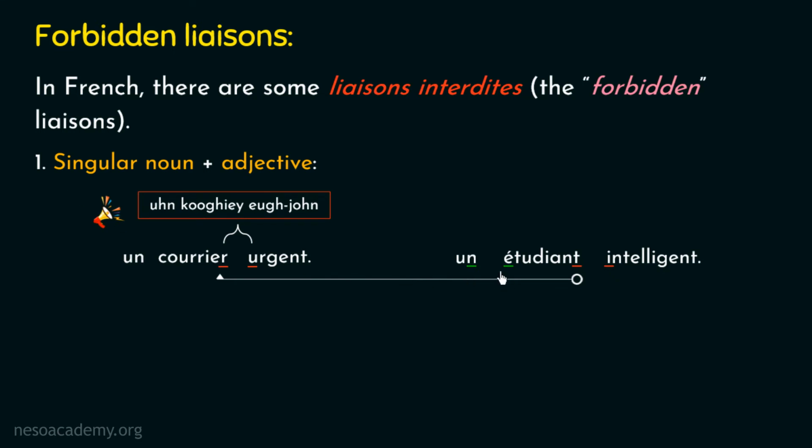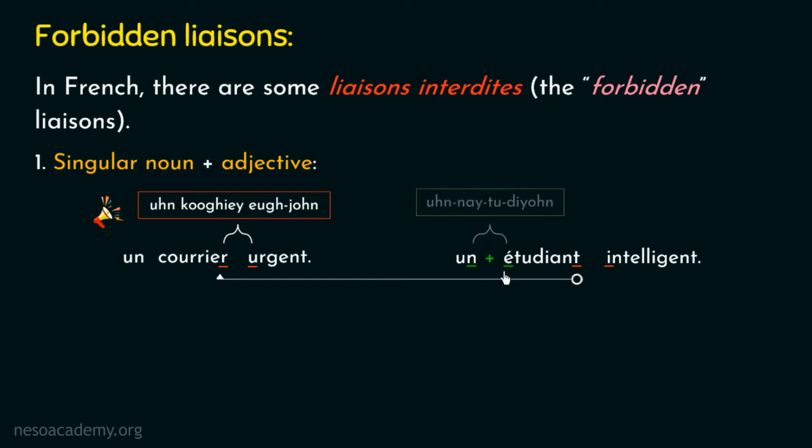We have discussed this case in part 1 of the mandatory liaison. If you have not seen part 1, I would definitely recommend you go through it once, because it will help you understand this particular case in a better way. Here the liaison is mandatory, and after applying the liaison we will pronounce these two words as un étudiant. I am repeating it again. Un étudiant. I hope this pronunciation is clear to you.